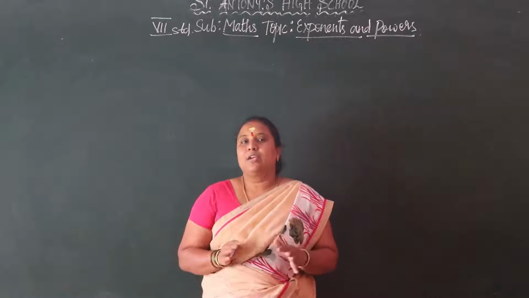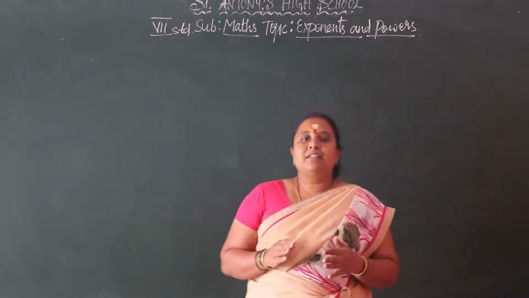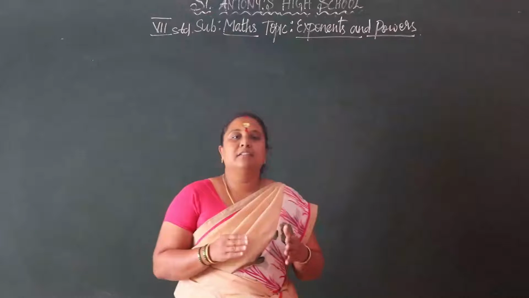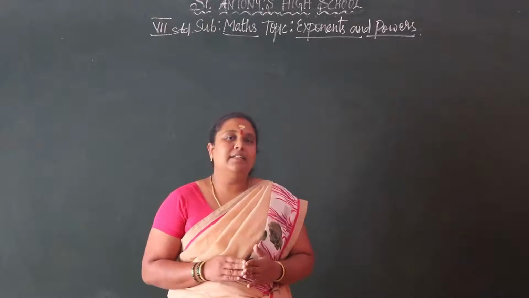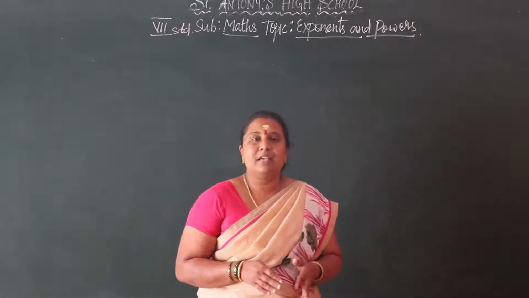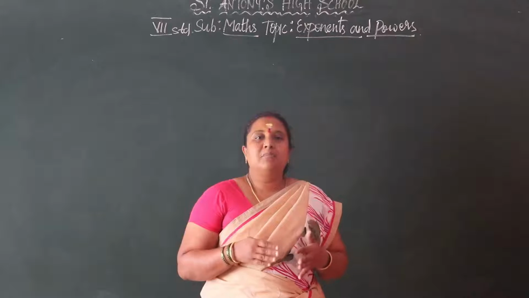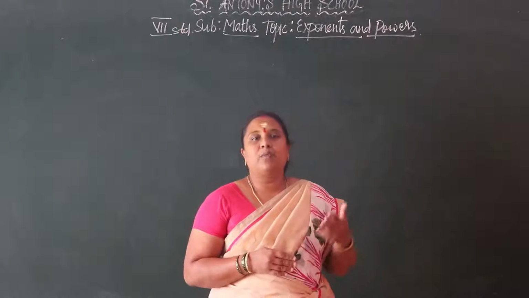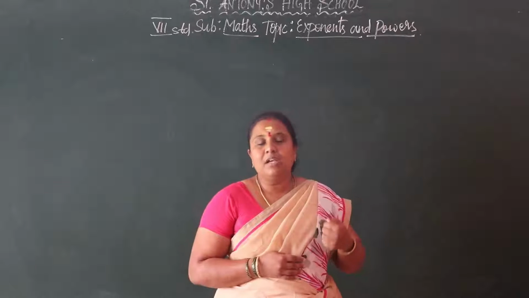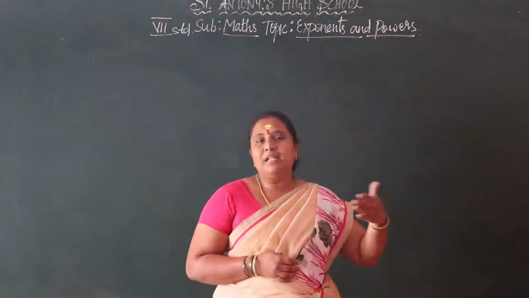So now let us write the numbers. How to write? We are writing the number in the Indian numeral system. So we have the numbers to write: ones, tens, hundreds, thousands, 10,000s, lakhs, and then millions, billions.